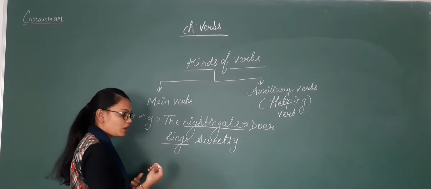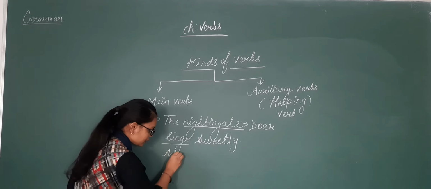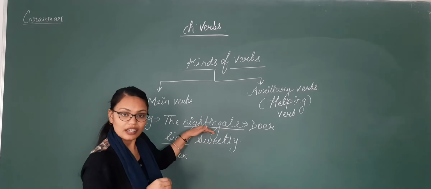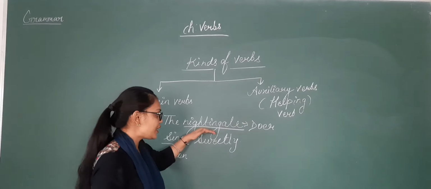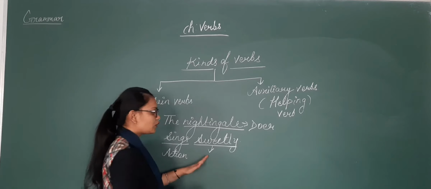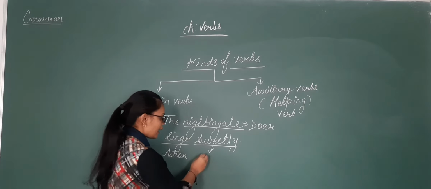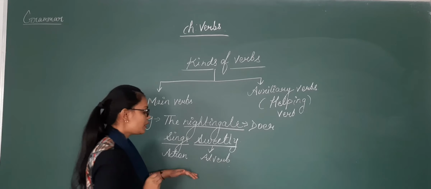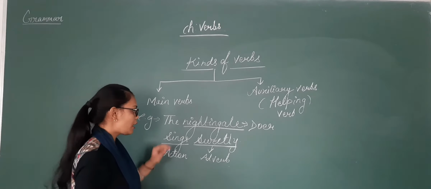She is doing the work. Here it is her action, this work is done by the nightingale. Now how is she singing? She is singing sweetly; this is the quality, you can say adverb also. So here in this sentence you can see we have three things.